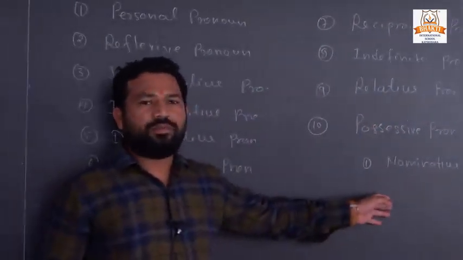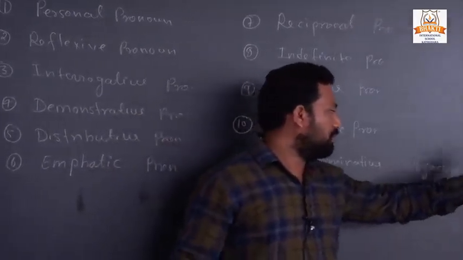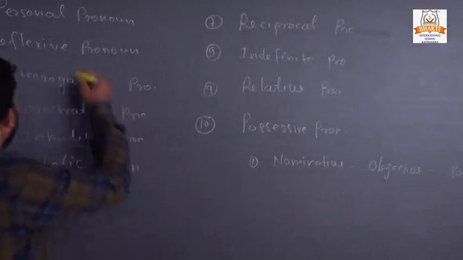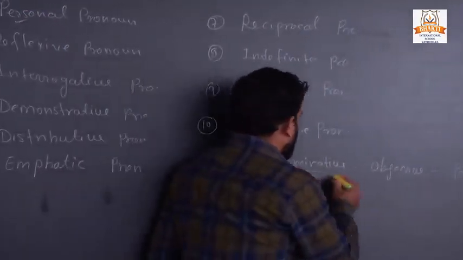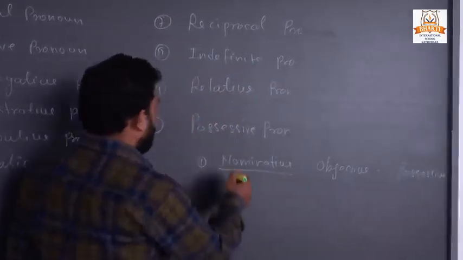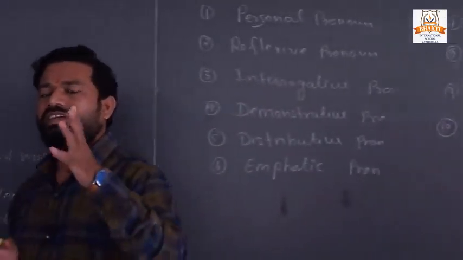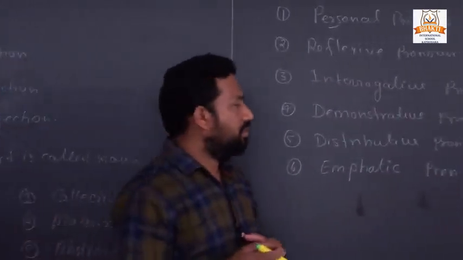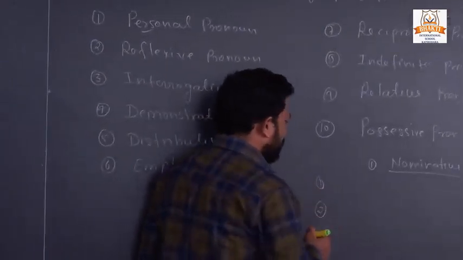These are the forms of the pronoun: nominative, objective and possessive. In personal pronoun, nominative and objective pronouns come. In nominative, you also heard there are 3 kinds of person: first person, second person and third person.